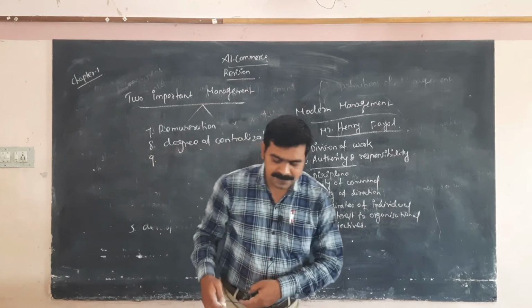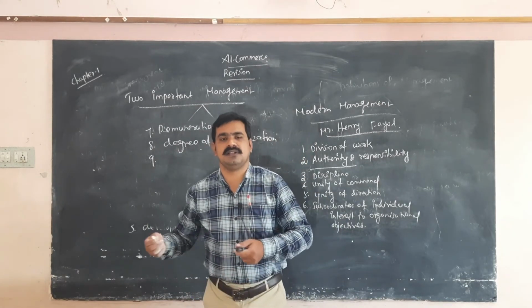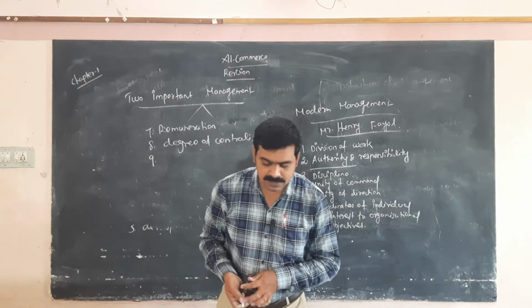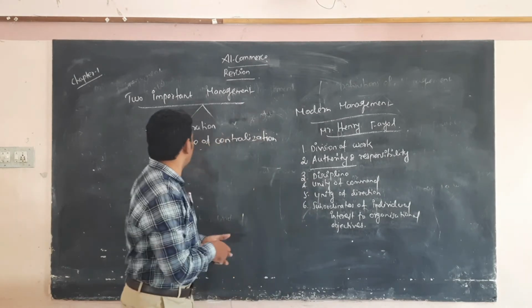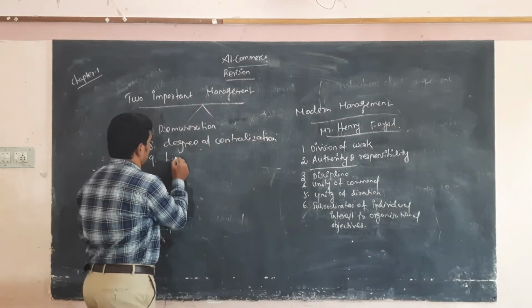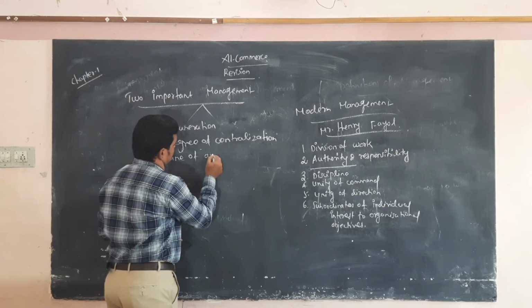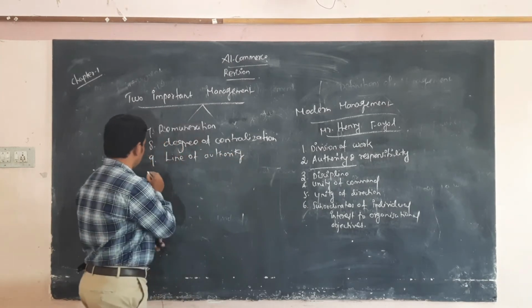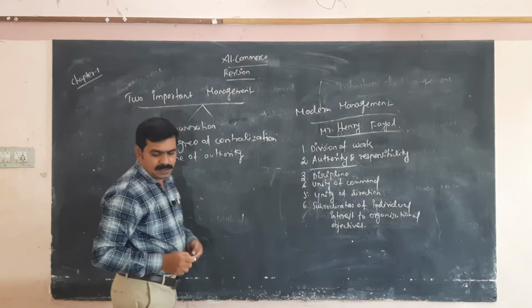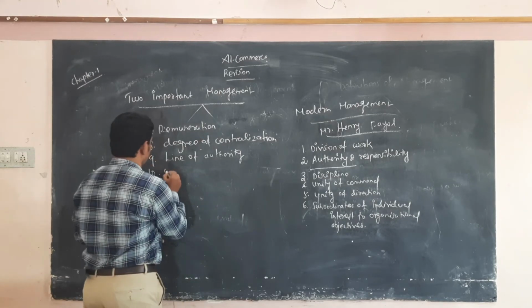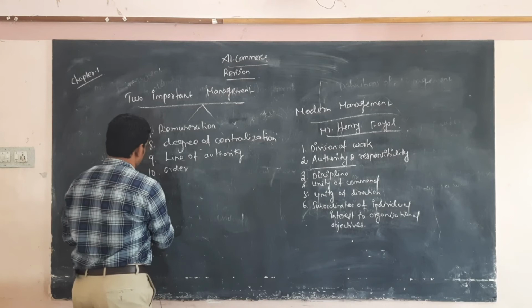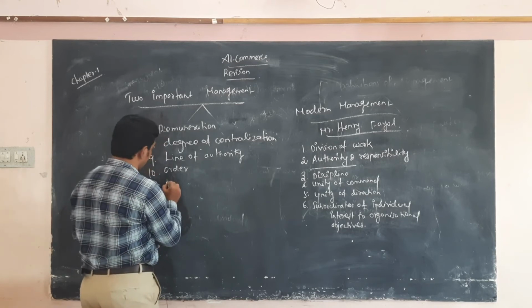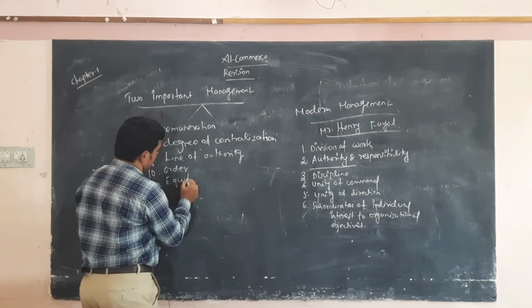Next one, line of authority, the scalar chain. This is the ninth one, the line of authority. Then order. Then equity, equal treatment.